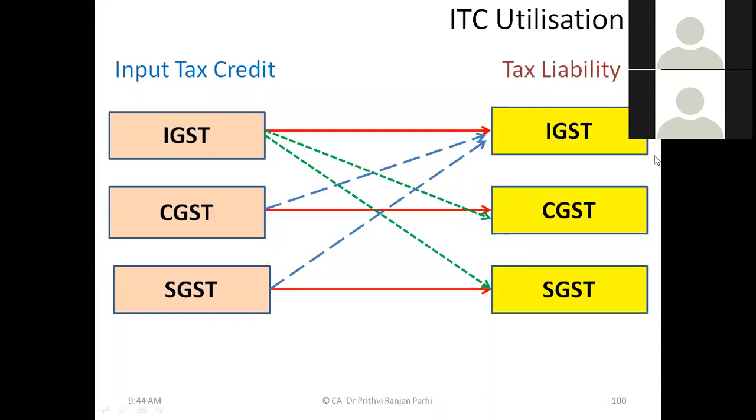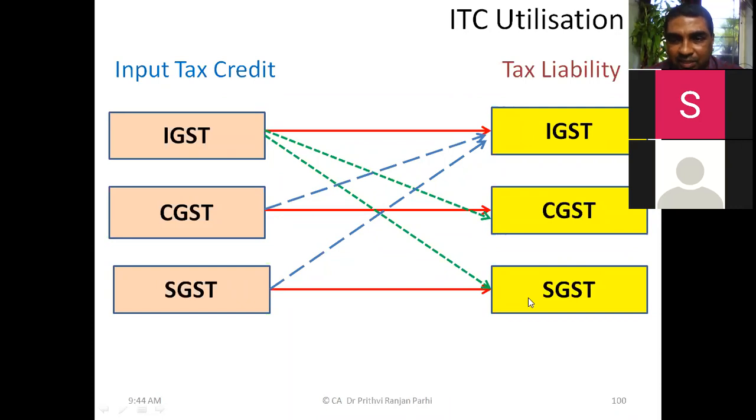SGST cannot be used for CGST liability. Okay, your point is that SGST cannot be used for CGST liability. Now, my next question I'm asking Aditi.